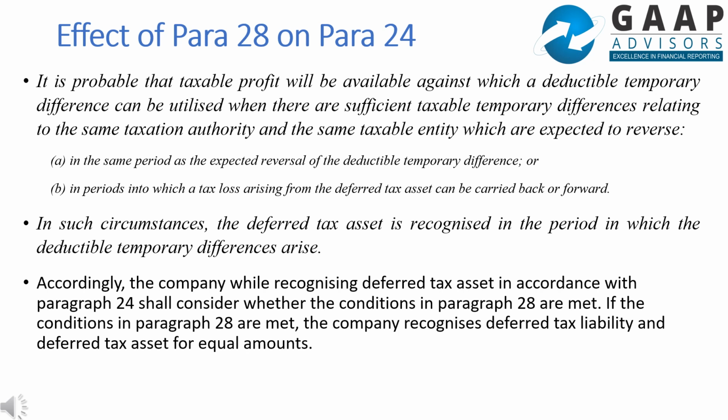Basically, para 28 says that an entity can recognize a deferred tax asset to the extent of a deferred tax liability if the deferred tax asset and deferred tax liability relate to the same taxation authority and same taxable entity, and they are expected to reverse in the same period or in periods in which the loss can be carried forward or carried back.